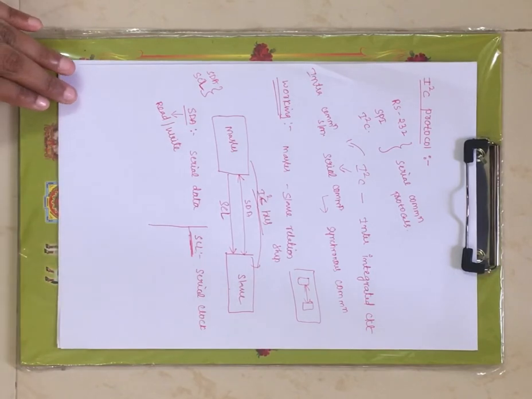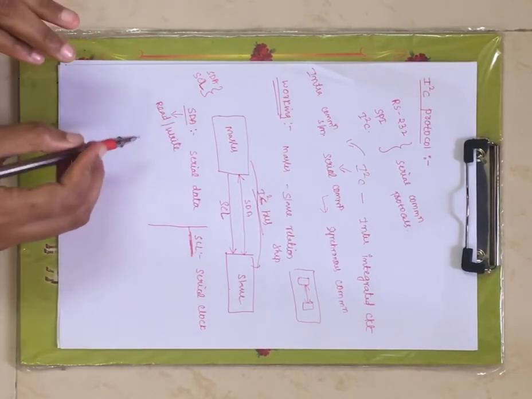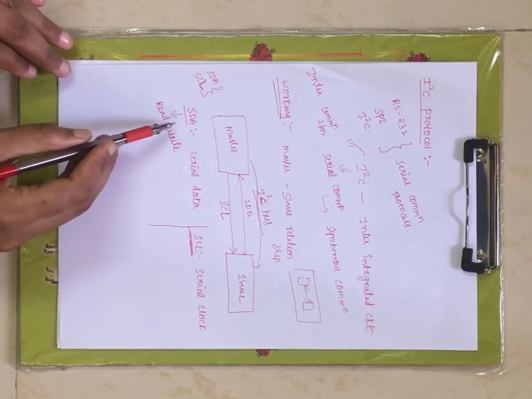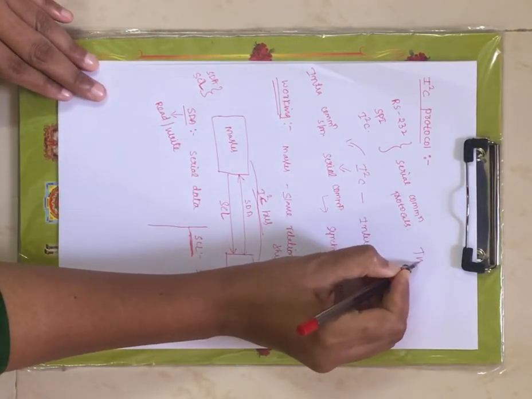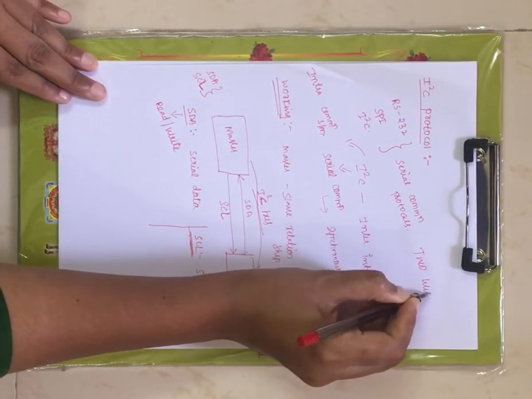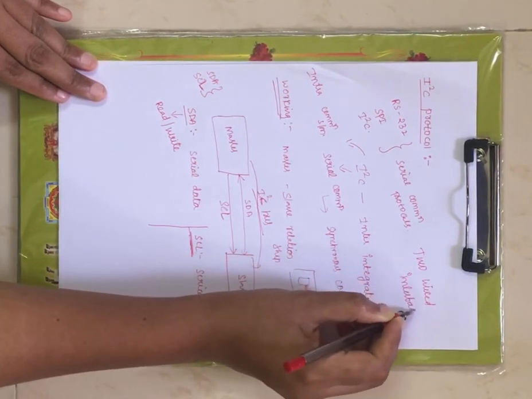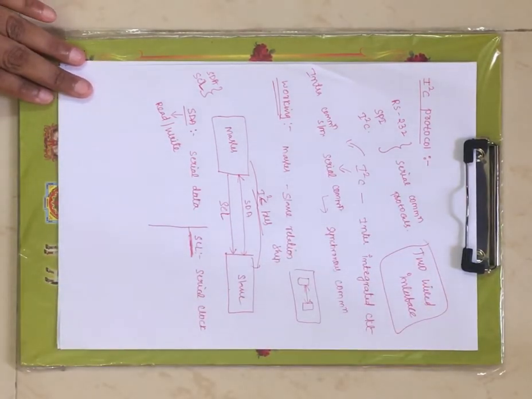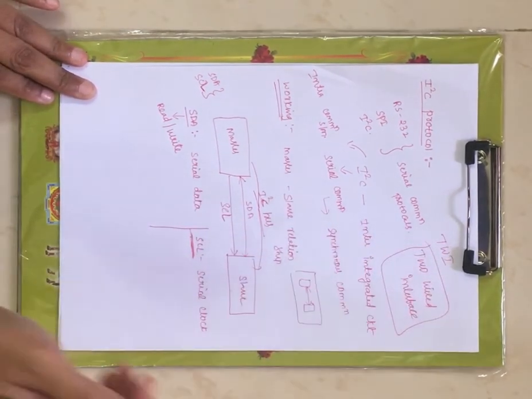Since we have only two lines, the I2C bus is defined by two physical lines, SDA and SCL. Now this I2C protocol is also called the two-wire interface, in short TWI.